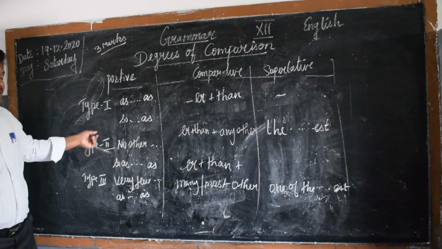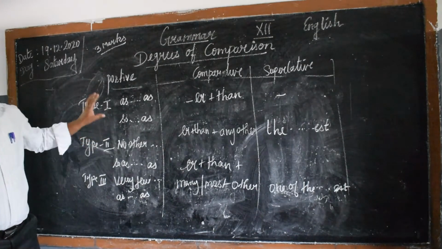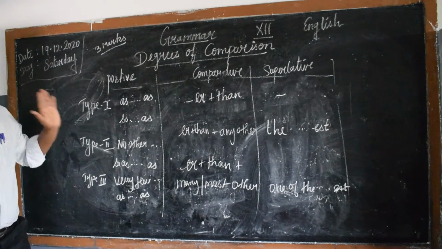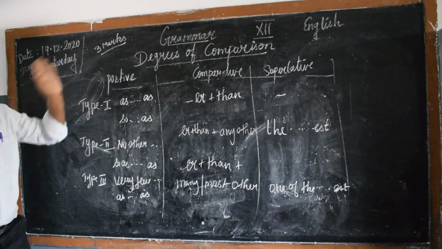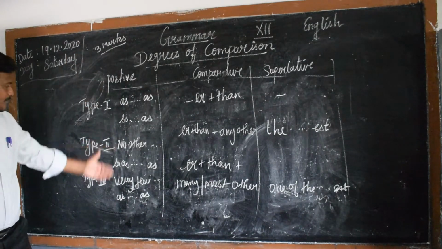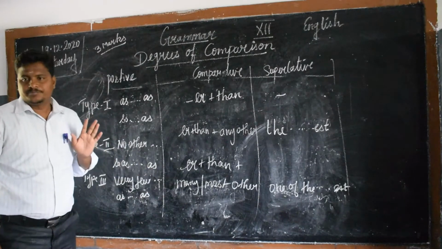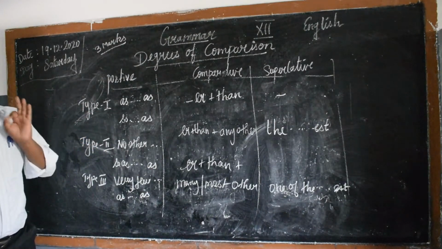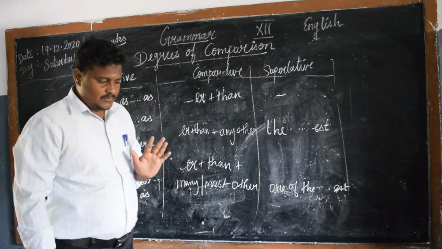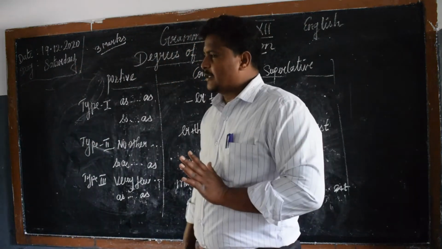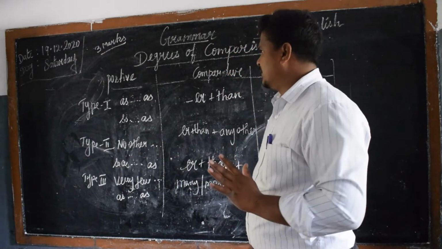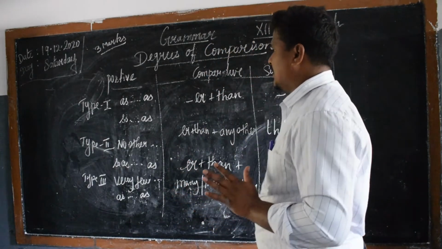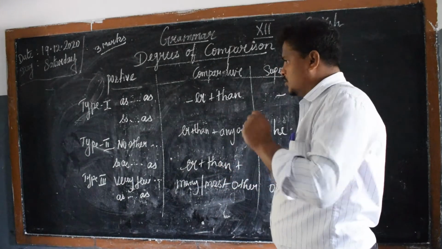Based on these rules and regulations, we are going to transform the sentence here. Okay, we are going to transform from positive to comparative or superlative, that's not a problem. These are the main rules you have to follow for transformation of the sentence. Okay, understand? So can you take a note of it? We'll go for the next examples, the sets of examples for type 1, type 2, type 3 also.